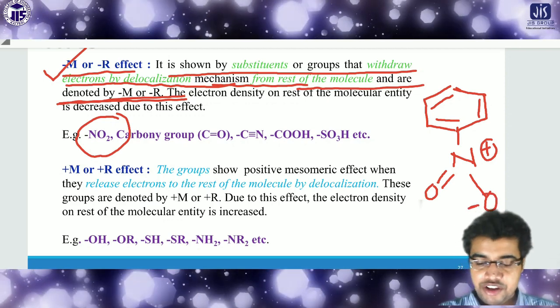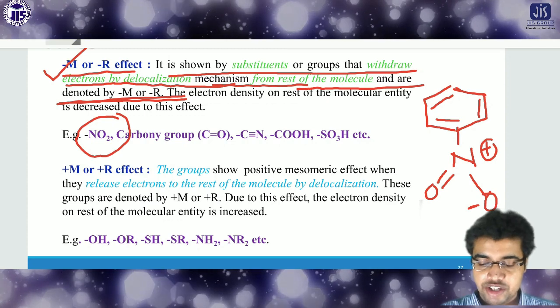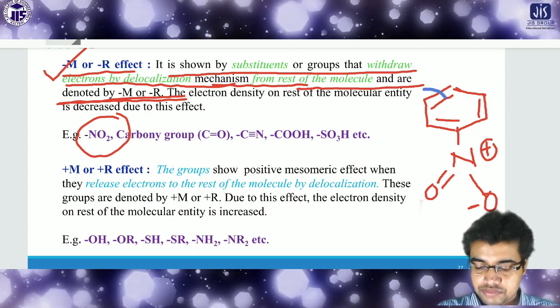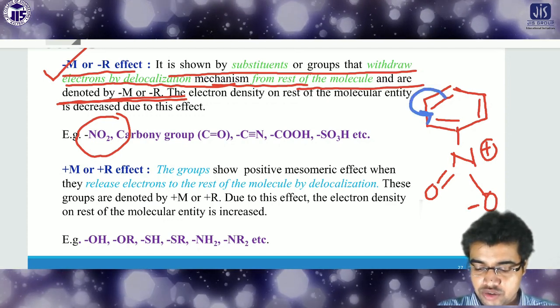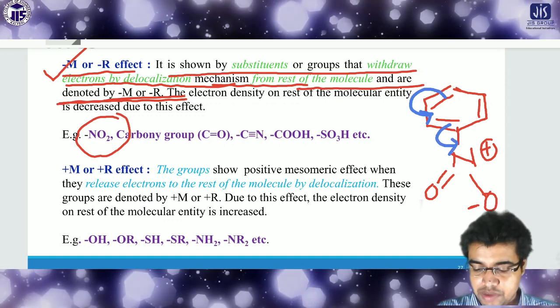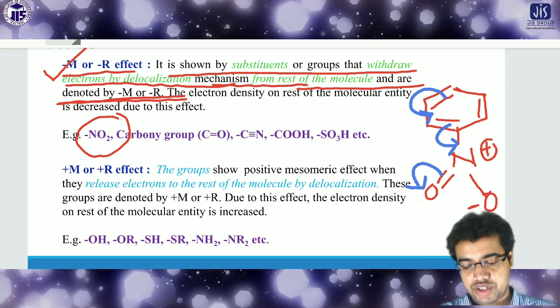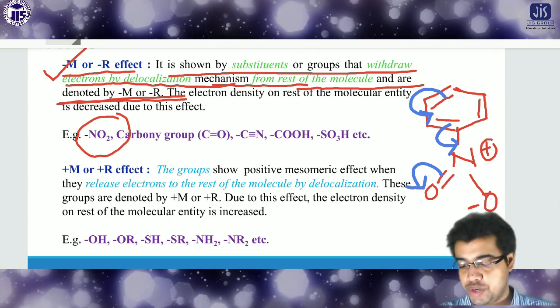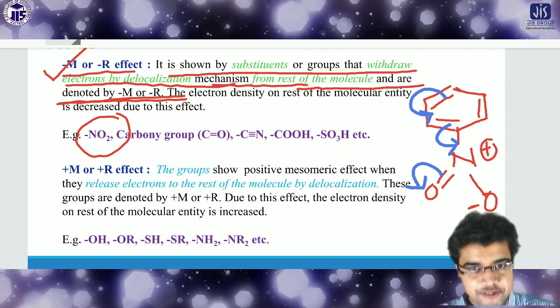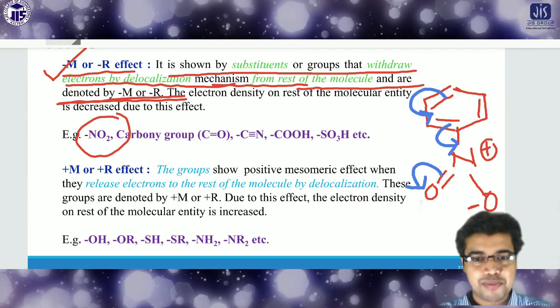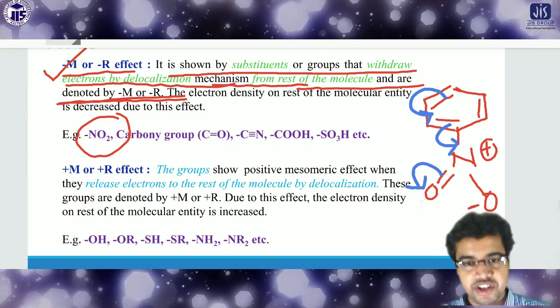Now, what happens when resonance occurs? This double bond takes part in the resonance. This bond comes here, and ultimately the oxygen double bond becomes a minus charge. In this way, NO2 withdraws electron density from the rest of the compound, meaning here from the benzene ring, isn't it?